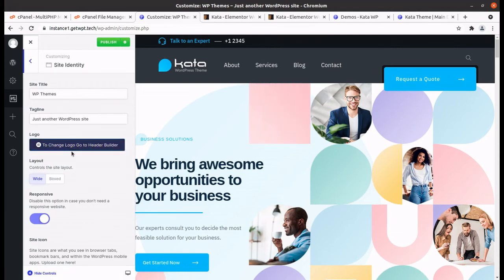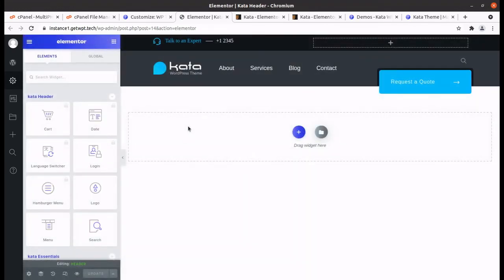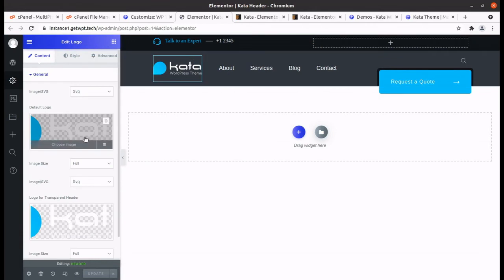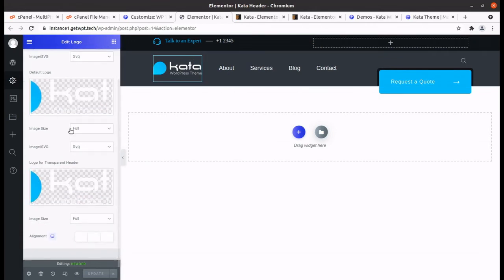The logo can be changed in the header builder. So this is a link for the header builder, and Elementor generally provides the header builder options for the header areas. And yes, it is good. The logo can be changed simply from here. Just click on the pencil icon in the header builder and you can change the logo.